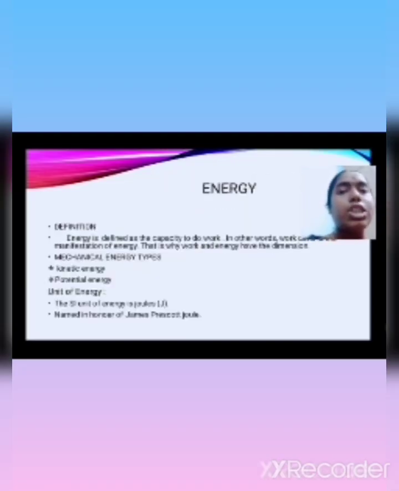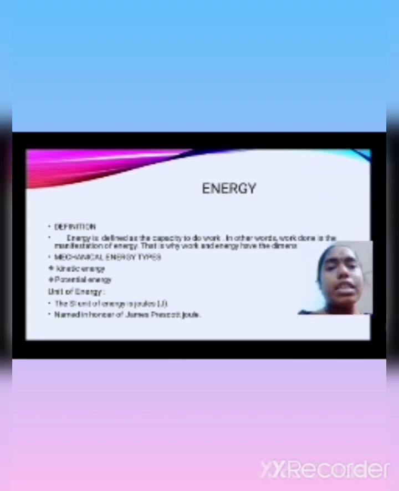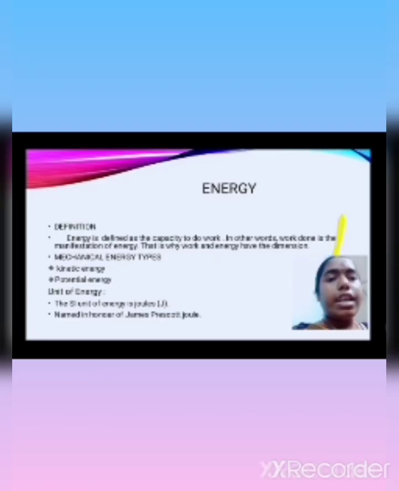Next is energy. Energy is defined as the capacity to do work. In other words, work done is the manifestation of energy.